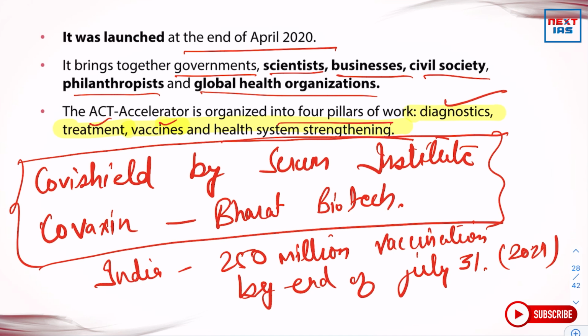So you can see that India is trying to vaccinate around 20 to 25% of its population by the end of July 2021. By today, over 84 million COVID vaccine doses have been administered across India.